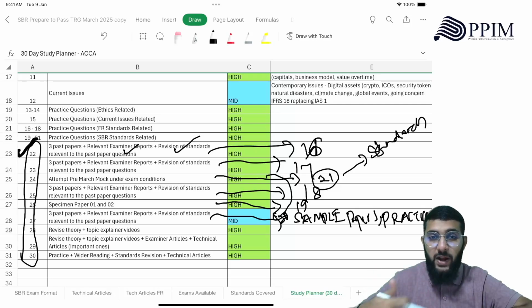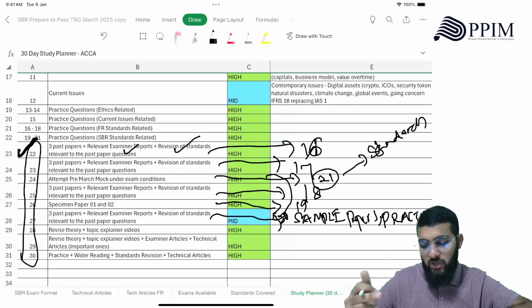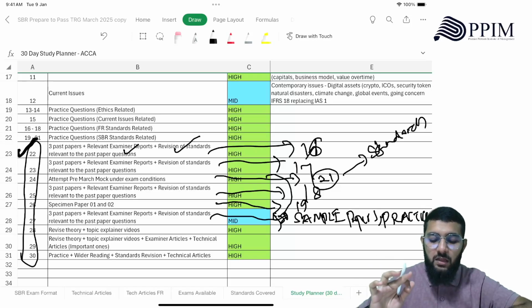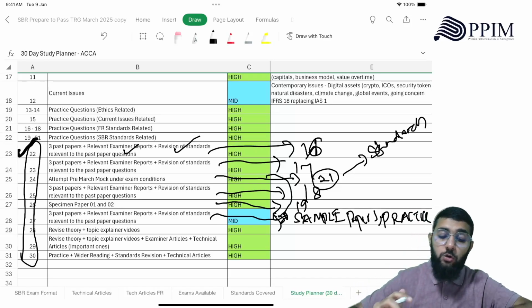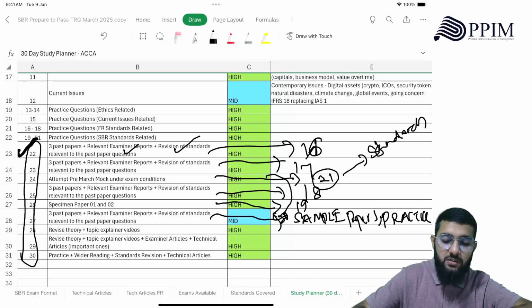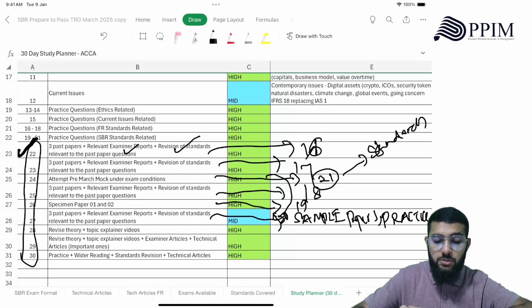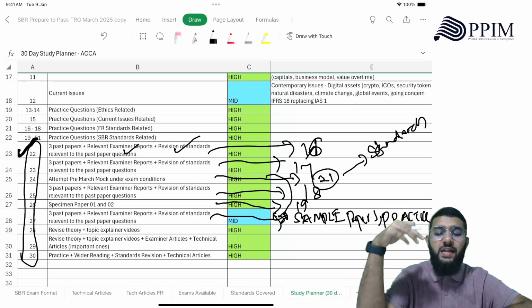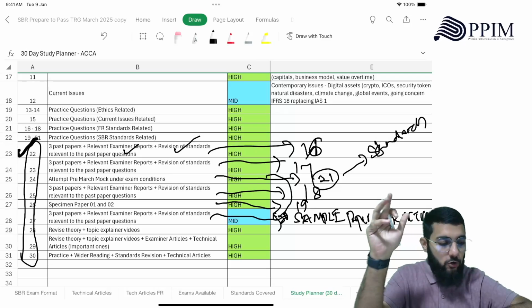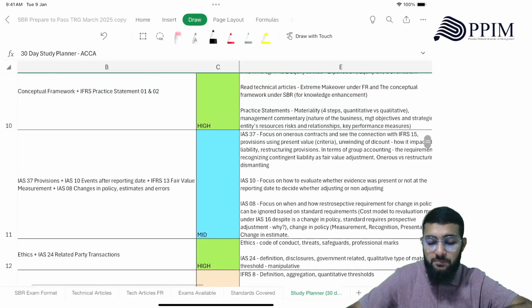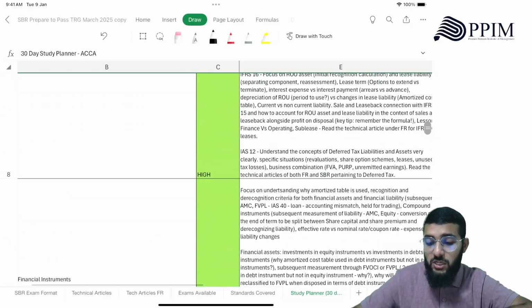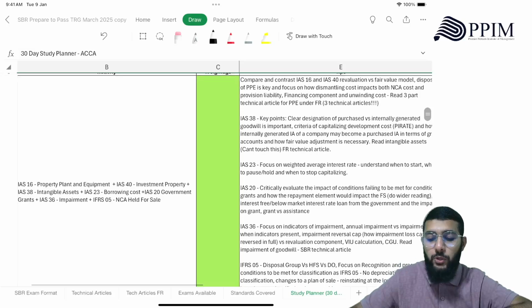Then use practice questions. If you have access to Kaplan revision kit, practice questions from that. Right, you do wider reading, you revise standards, you read technical articles, and then you can even go for another round of past papers, right? The papers that you felt were really important that you want to do again under exam conditions, spend time on those past papers, right? So that's the format that you should be following at this point, right? Not this entire study planner, but the study planner is to take you through the specific areas and standards you should be knowing. Okay.